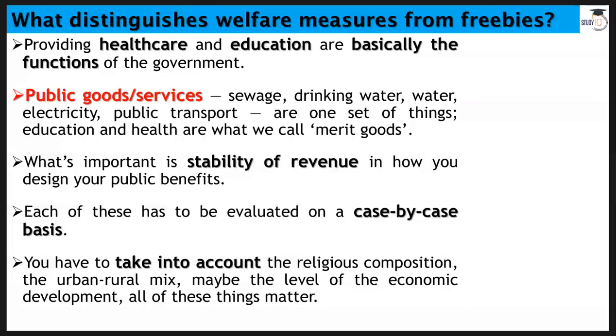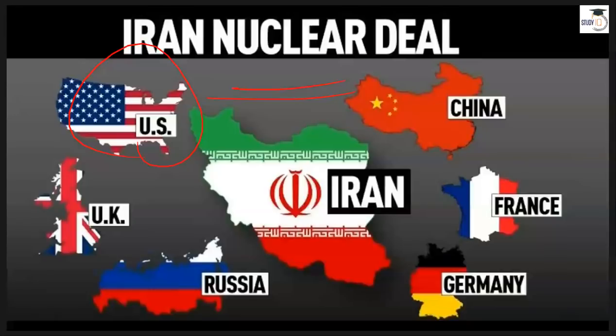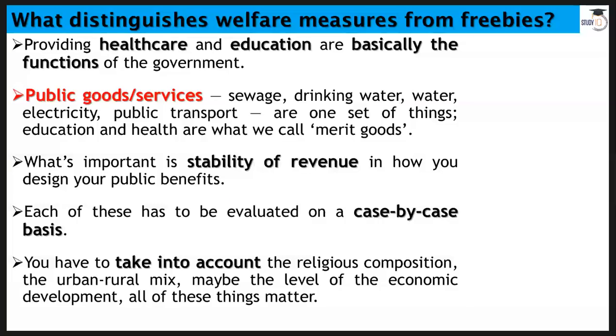Now let's talk about this one. You find this opinion, remember this: what distinguishes welfare measures from freebies. So you have opinions of two different writers. Here they are talking about the difference between welfare measures and freebies, and it's talking about this Delhi election and results.